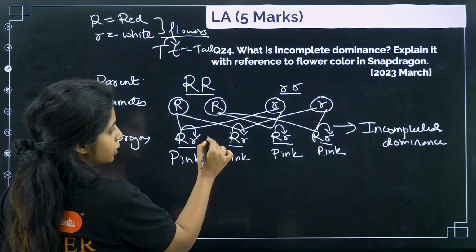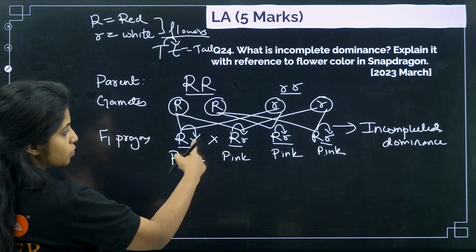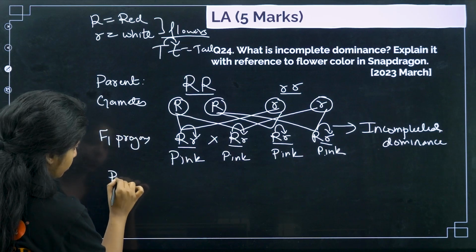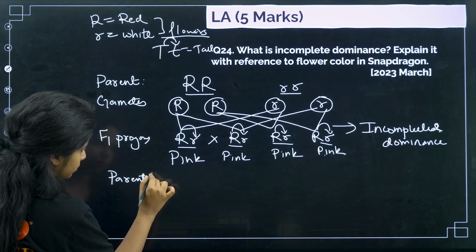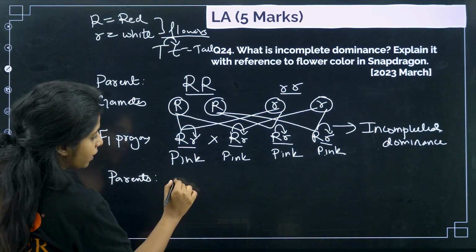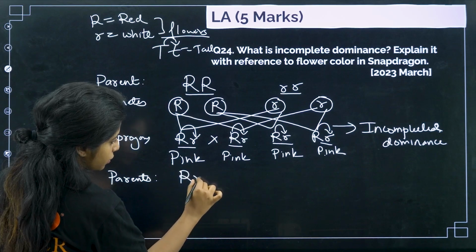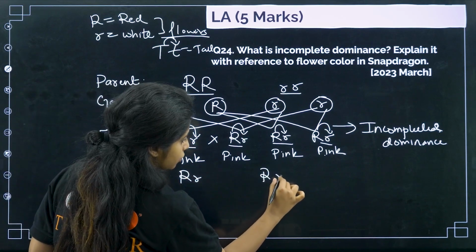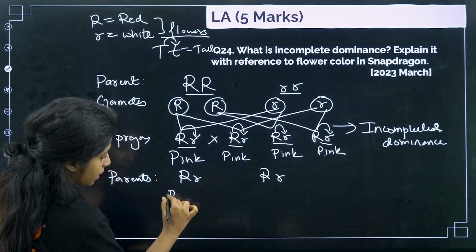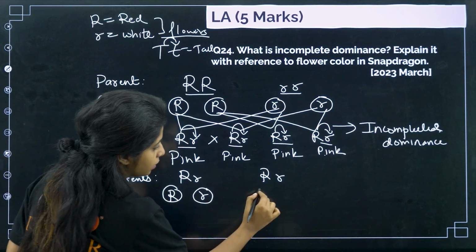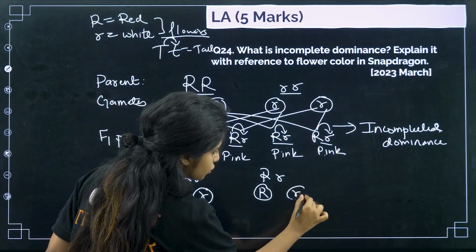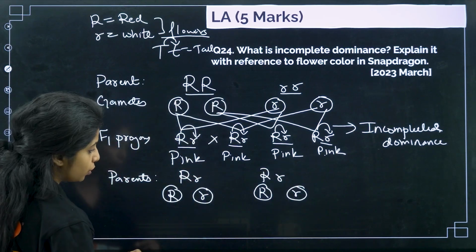Now let's do self-crossing. Let's cross both of them. For that, again we have to make parents. In parents you have capital R, small r, capital R, small r. The gametes will be capital R, small r, capital R, small r. When you fuse, what do you get?